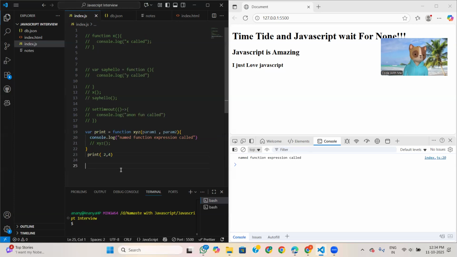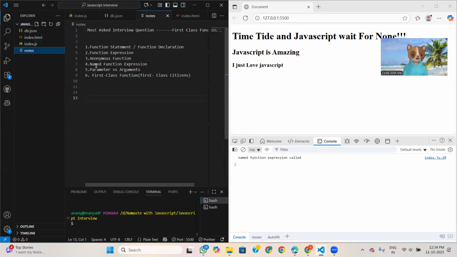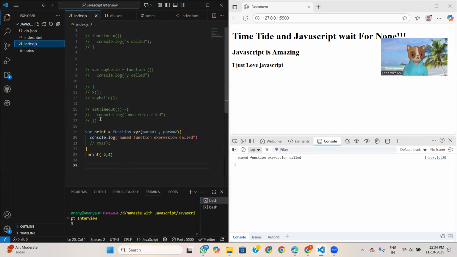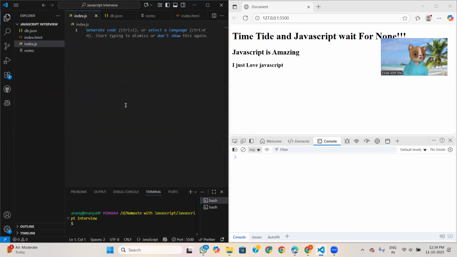Okay, now my third question, I explained this thing. Now the important question, which I told you I will explain in the last, is first class function. So what is a first class function? A normal function or a different function? Any idea? Okay, no worry. I will explain. First, I will remove all this. So JavaScript functions are first class functions. Got it? JavaScript functions are first class functions